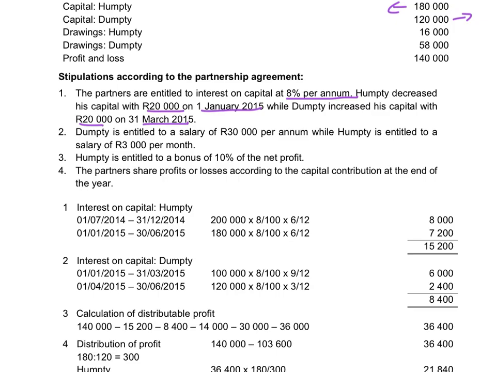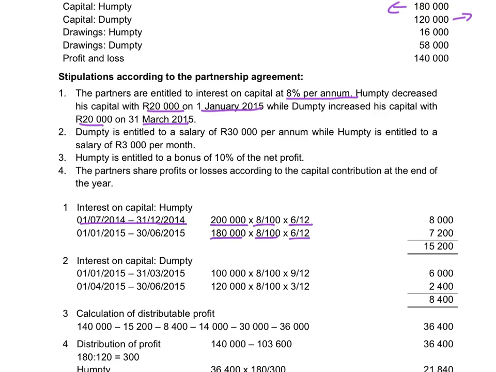From the 1st of July up to the date that he increased his capital on the 31st of December, he is entitled to 8% interest for 6 months on 200,000 rand. From the 1st of January up to the 30th of June, his capital decreased, so he is entitled to interest of 8% on 180,000 for the last 6 months.